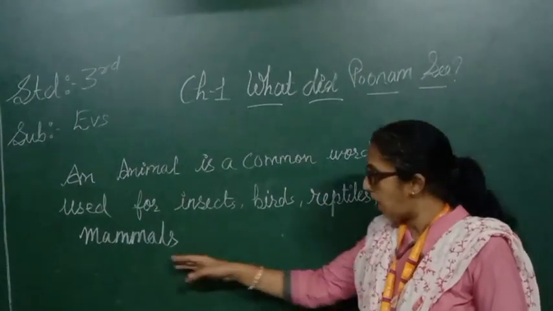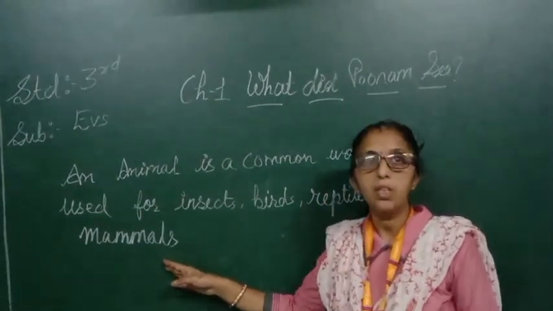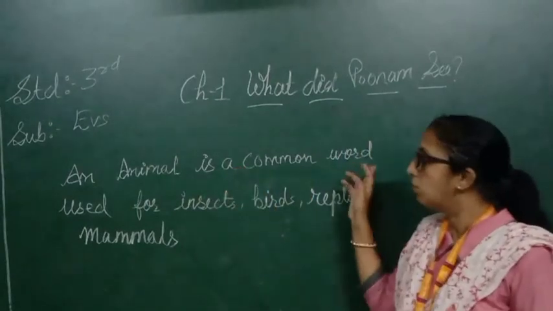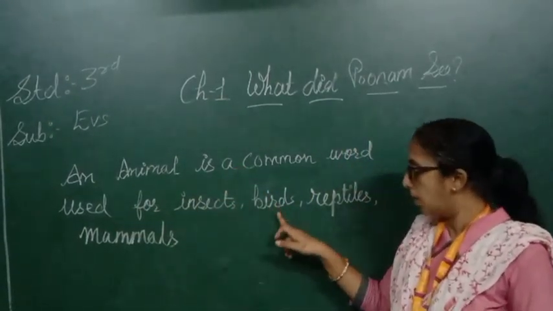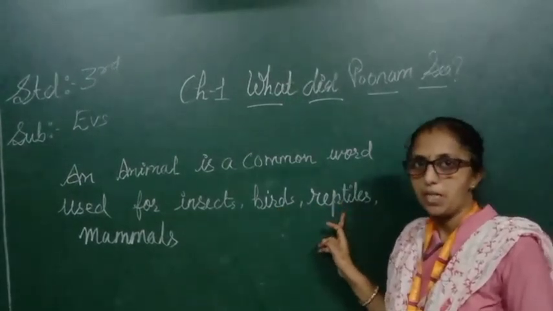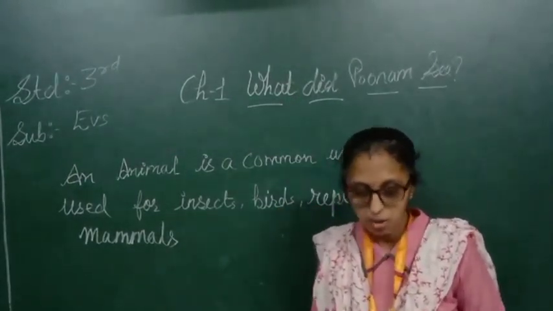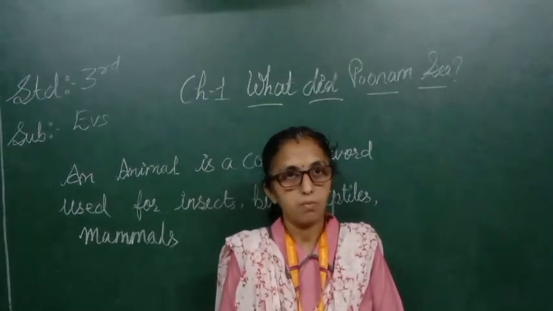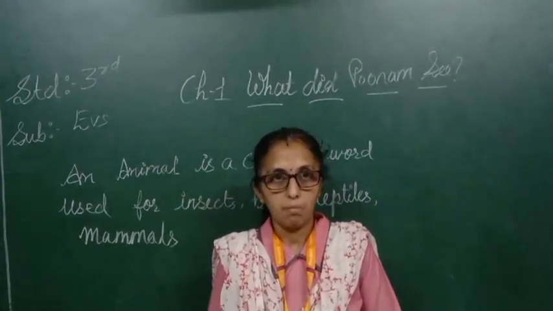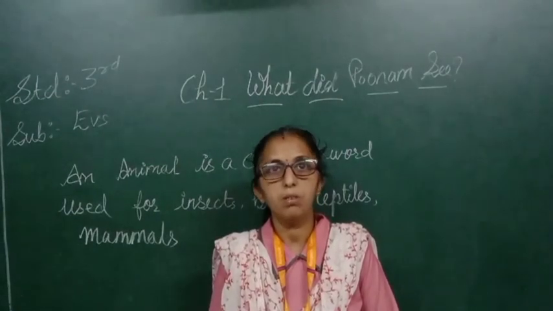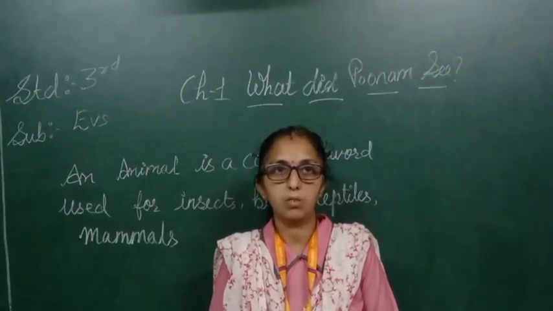An animal is a common word used for insects, birds, reptiles, mammals. It means we can use animals for birds also, insects also, reptiles also and mammals also.